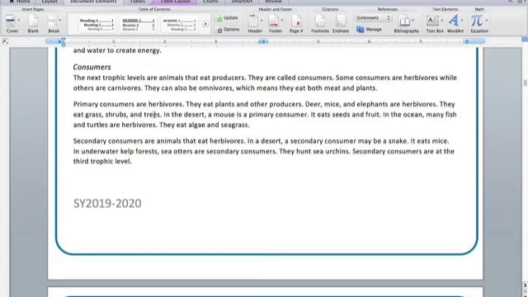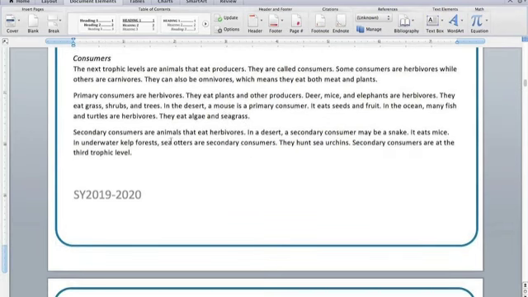Primary consumers are herbivores. They eat plants and other producers. Deer, mice, and elephants are herbivores. They eat grass, shrubs, and trees. In the desert, a mouse is a primary consumer. It eats seeds and fruit. In the ocean, many fish and turtles are herbivores. They eat algae and seagrass.